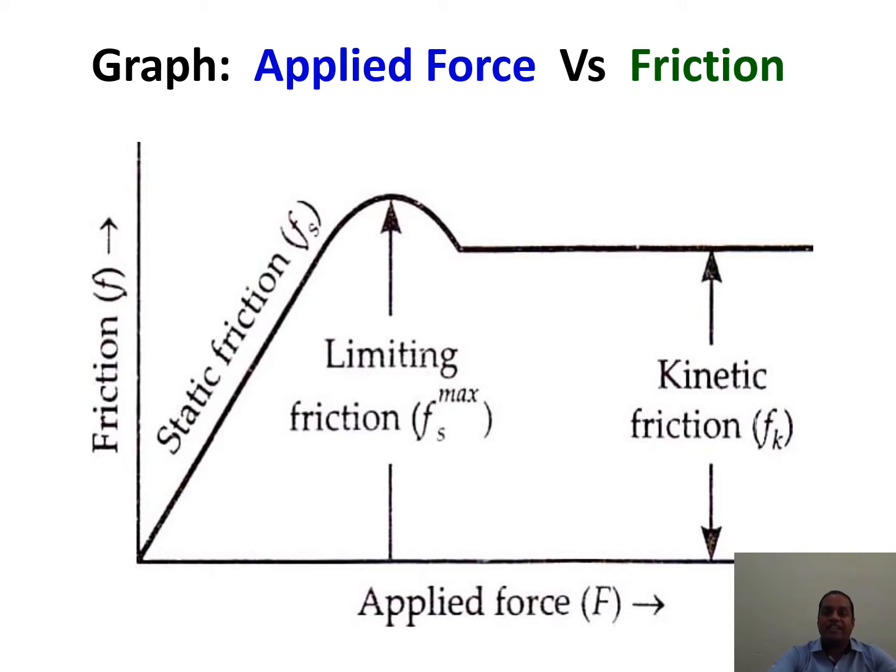Initially the graph is a straight line. As applied force increases, frictional force also increases. The static friction reaches the maximum value and then it becomes constant. And that constant value of friction is called kinetic friction. In this region, as applied force increases, frictional force remains constant when the body is actually moving.